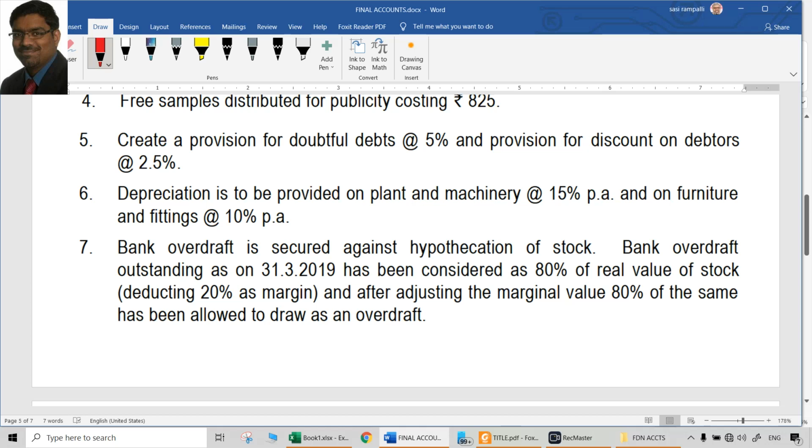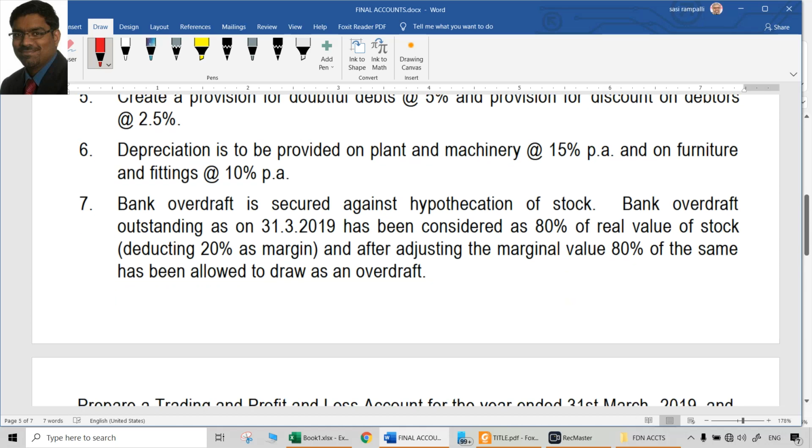Only one point looks to be a separate thing, which is the 7th point here. Bank overdraft is secured against hypothecation of stock. Bank overdraft outstanding on 31st March 2019 has been considered as 80% of the real value of stock. That is deducting 20% as margin. And after adjusting the marginal value, 80% of the same has been allowed to draw as an overdraft.